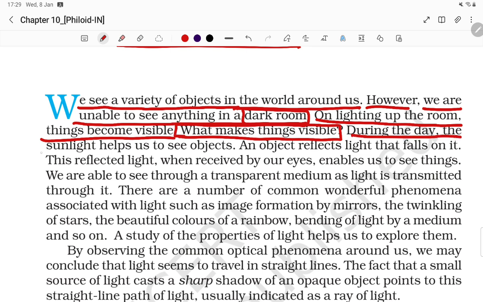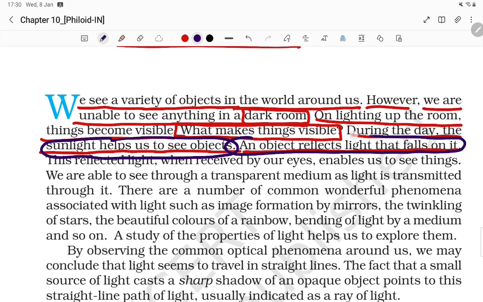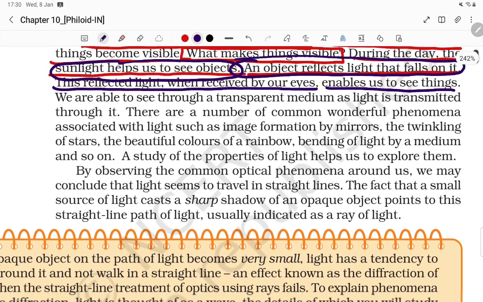During the day, the sunlight helps us to see the objects. An object reflects light that falls on it. The point here you need to understand, student: sunlight helps to see the object, and the object reflects the light that falls on it. This reflected light, when received by our eyes, enables us to see things. When the reflected rays come to our eyes, then it enables us to see things.